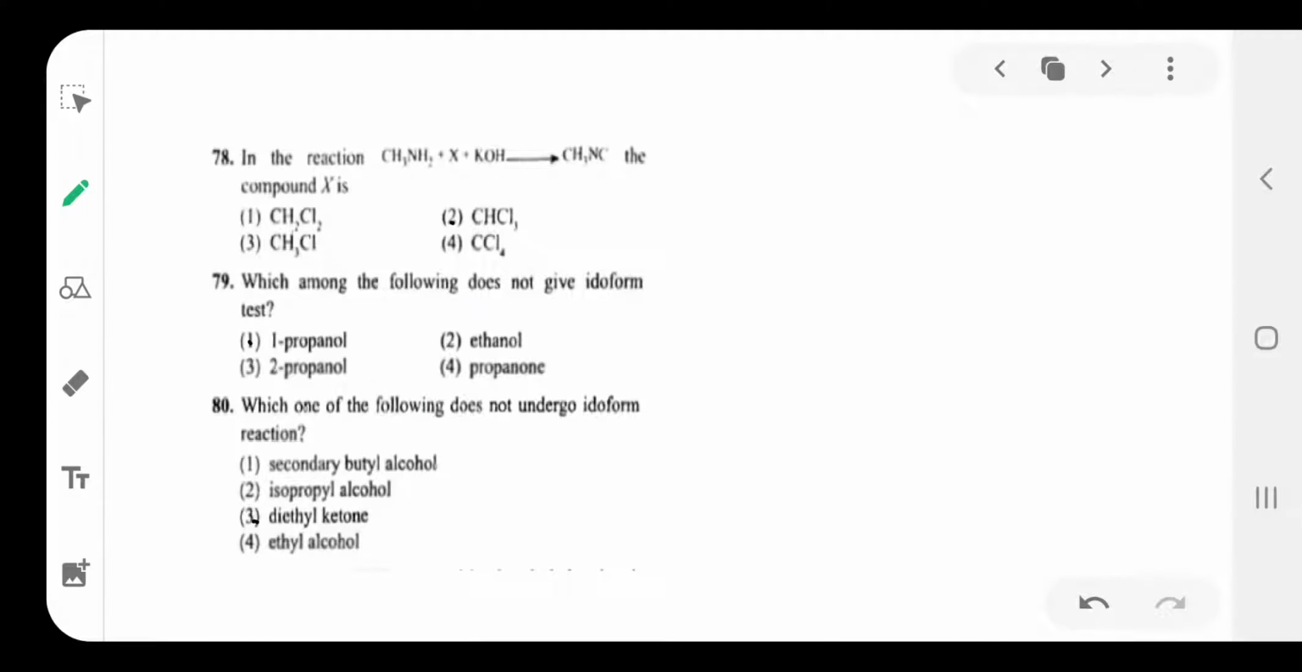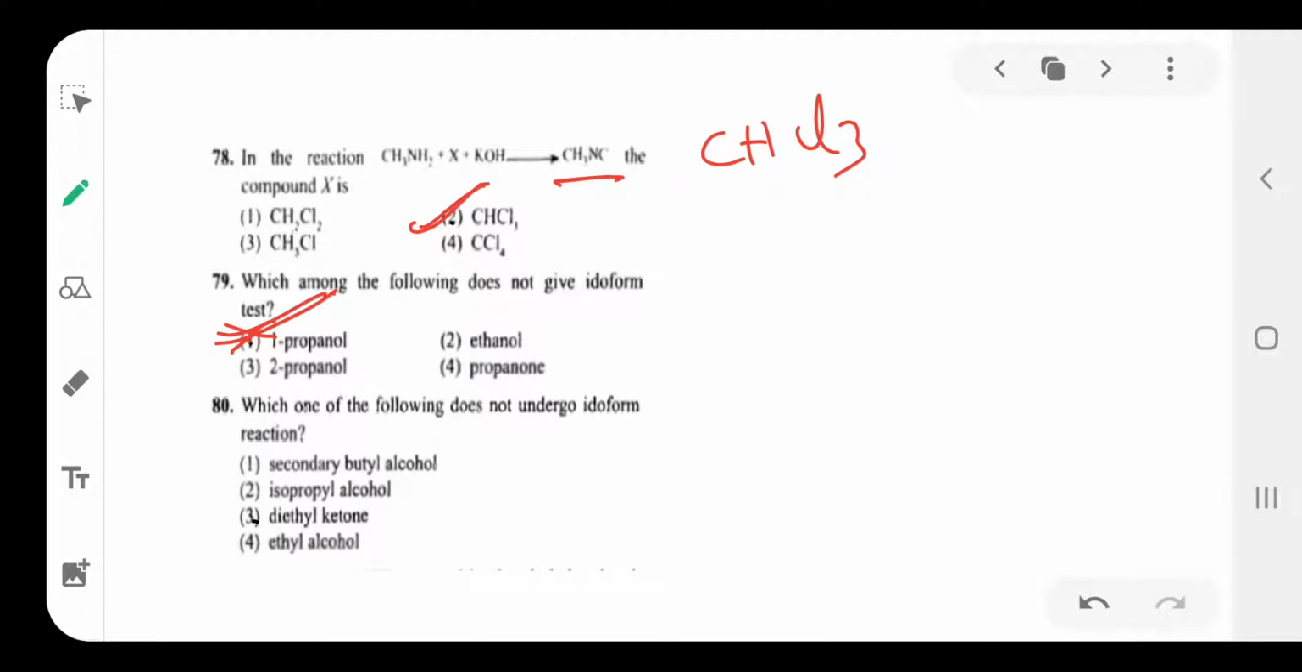Then next: in the reaction, CH3NH2, a primary amine, reacts with X and KOH to form isocyanide. Here X is chloroform, the carbylamine test, so chloroform is the product, CHCl3. Next, which among the following does not give iodoform? Already I told you ethanol gives iodoform, and propanone or acetone also gives iodoform. 2-propanol, a secondary alcohol, gives iodoform, but the first one does not give iodoform. The option is the first one.